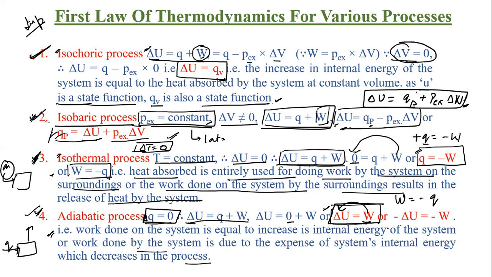Clear? So work done by the system is equal to the increase in the internal energy of the system, or work done by the system is due to the expense of the system's internal energy, which is decreasing in the process. Is that clear? Got it? Quickly note down these.